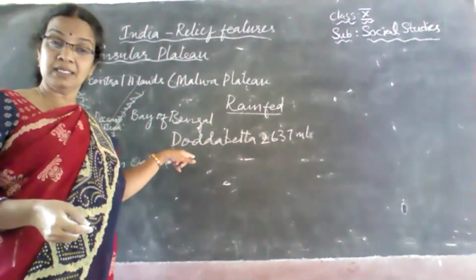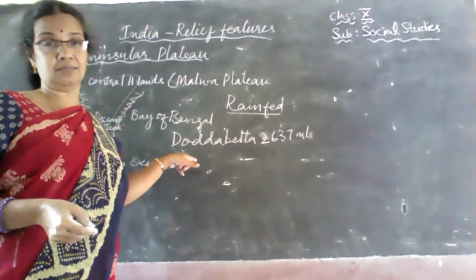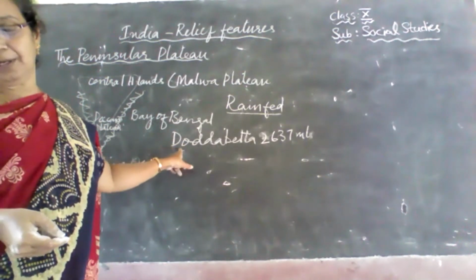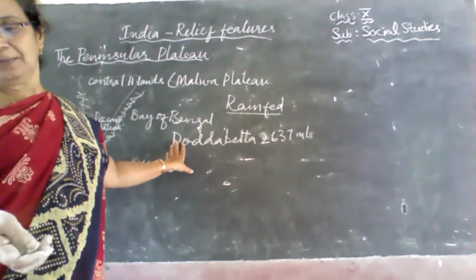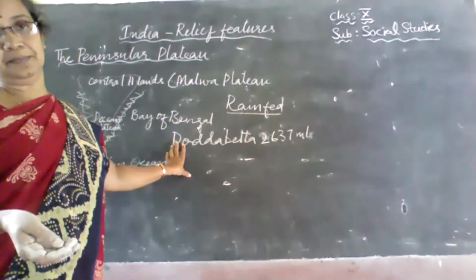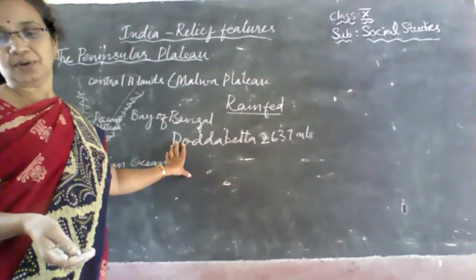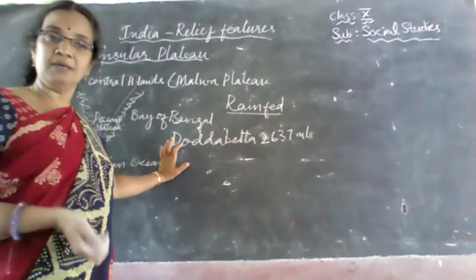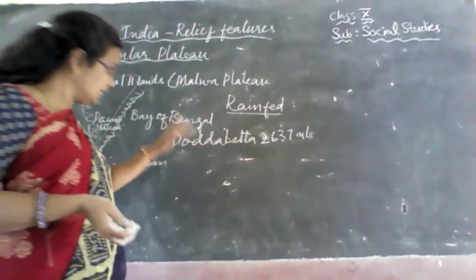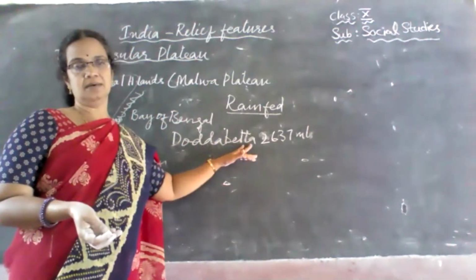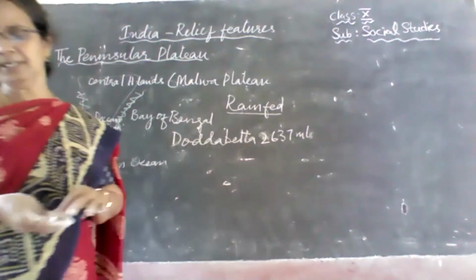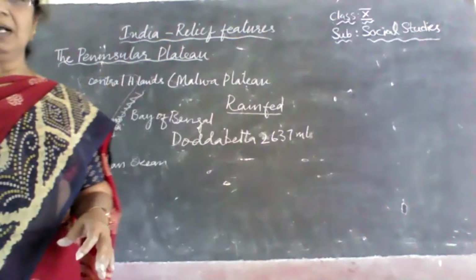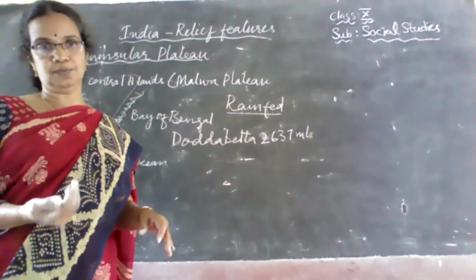And in the south, there is another higher peak also, which is higher than this, that is Anaimudi. Have you heard about it? In the Annamalai Hills, we find Anaimudi, which is 2695 meters high. And in Nilgiri, this one is the highest. Okay, children. And we have the other hills: Palani, Annamalai, Cardamom.